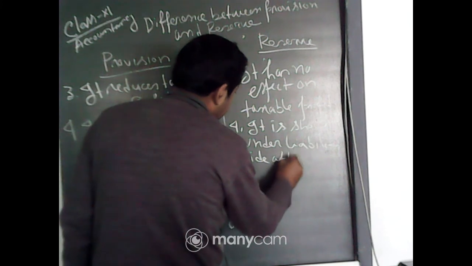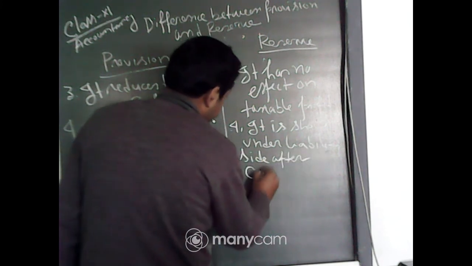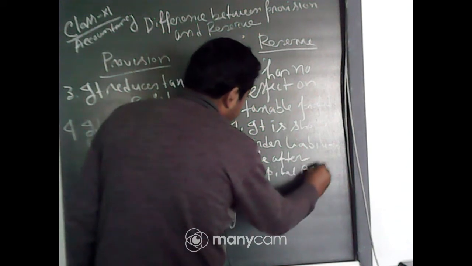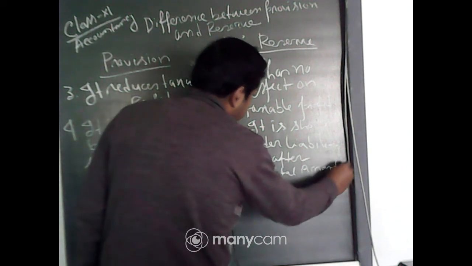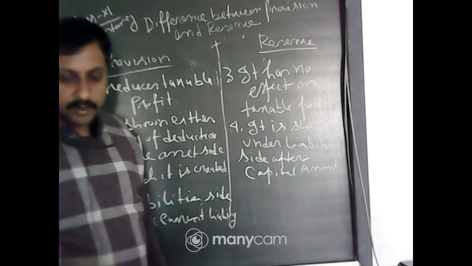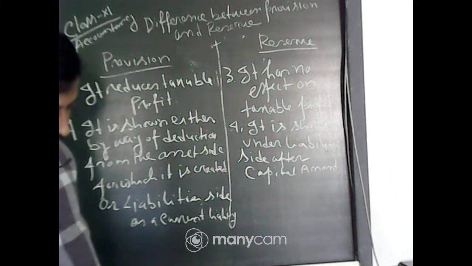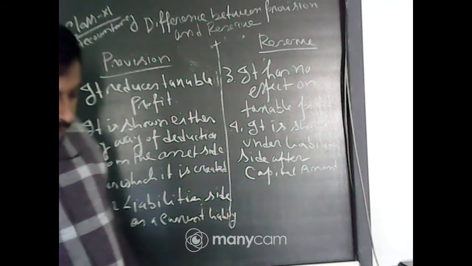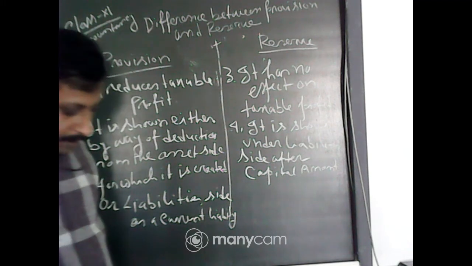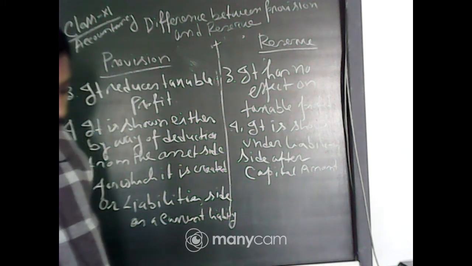After capital you have to write reserve and surplus, or reserves. Different reserves come there, so reserve is a liability. Next, the element of computation.